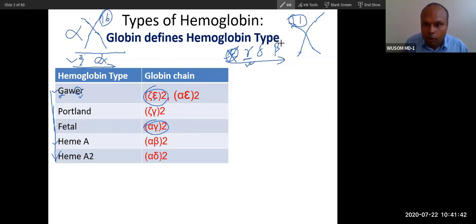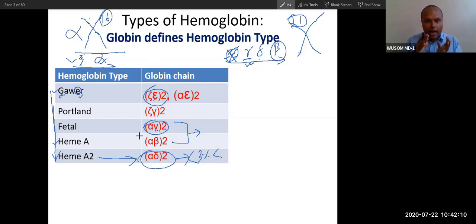You can see the last hemoglobin, beta. And I told you this is the fourth in chronology it is developed. Now after 6 months this will be developed, but the concentration is very less, less than 3%. Always the concentration will be less than 3%. So this is very minor, it will not contribute that high. We just remember this for theoretical purposes. These two are major hemoglobins: in fetus, alpha and gamma last very long. In adult, alpha beta last very long.